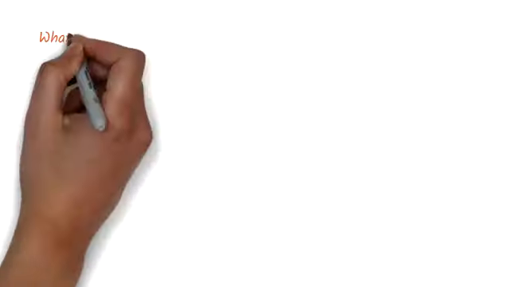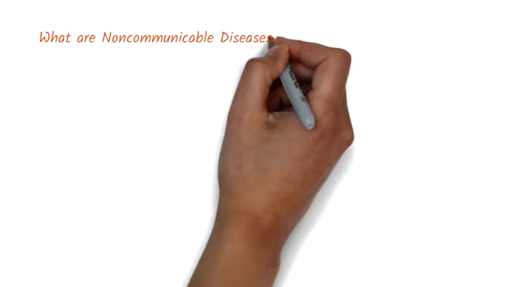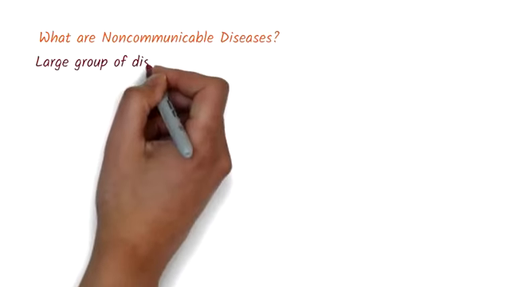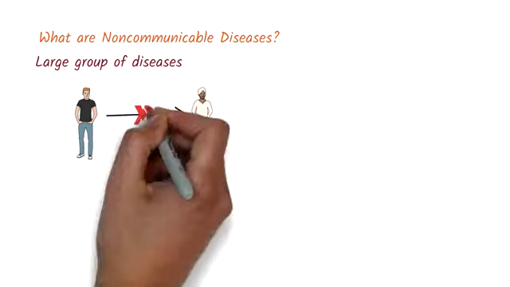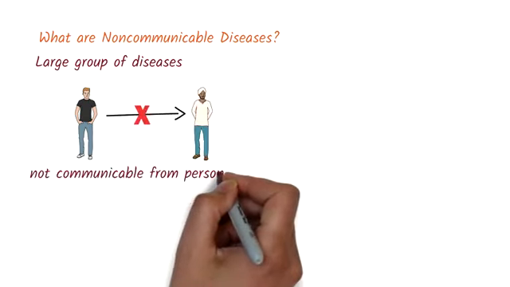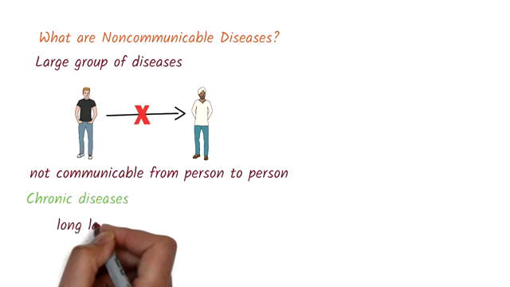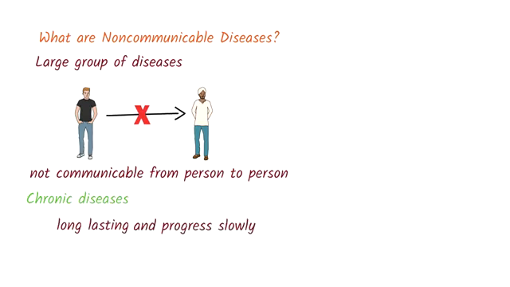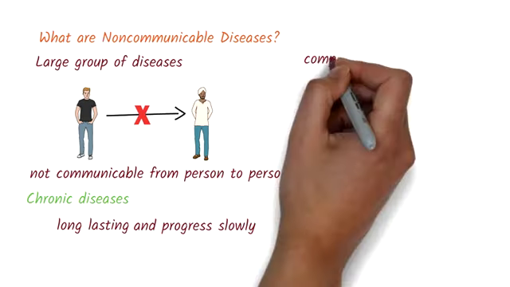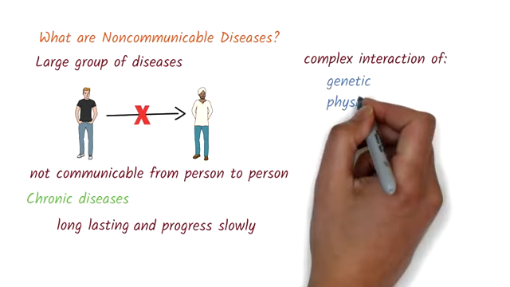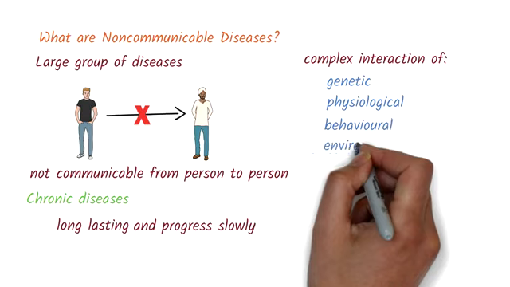So, what are non-communicable diseases? They are a large group of diseases, which are by definition not communicable from one person to another. They're also called chronic diseases because they're usually long-lasting and progress slowly. They occur as a result of a complex interaction of genetic, physiological, behavioral, and environmental factors.